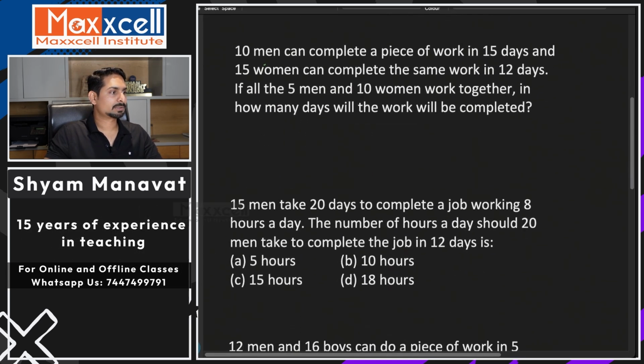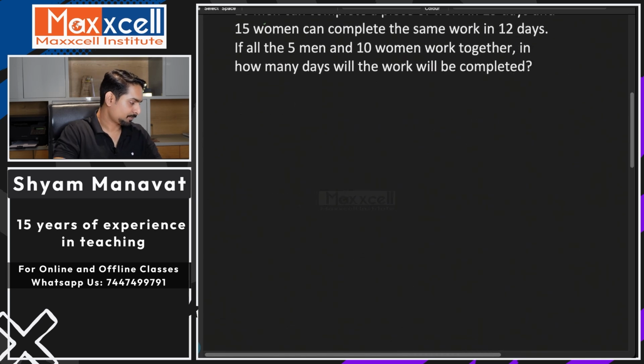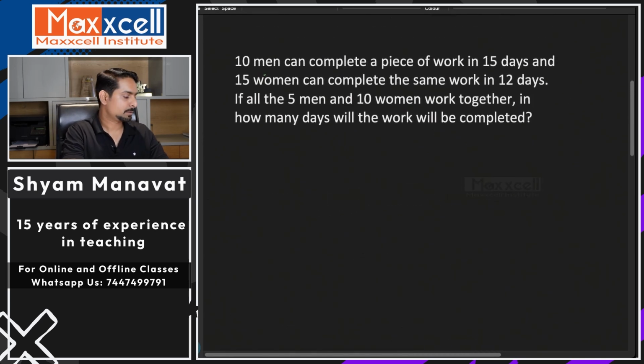Let's try to solve this question and see how we do it. It says 10 men can complete a piece of work in 15 days. 15 women can complete the same work in 12 days.